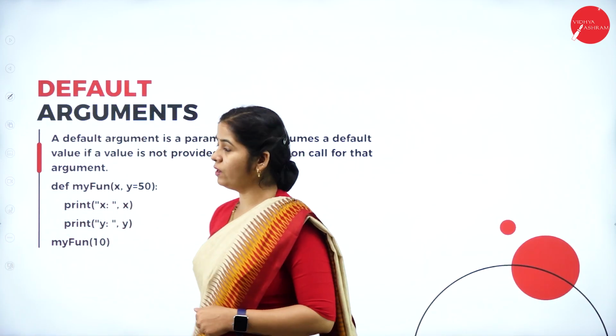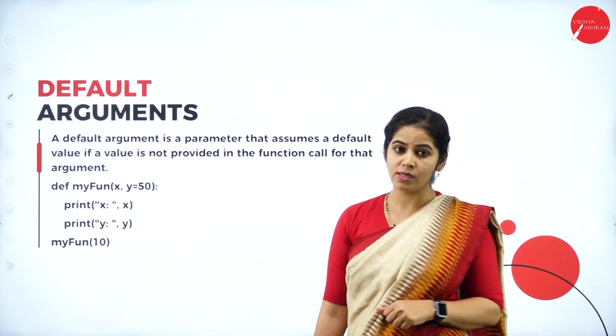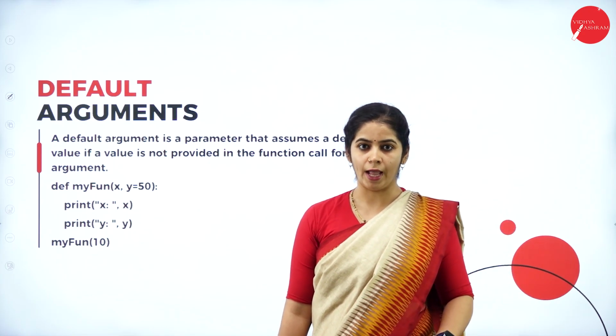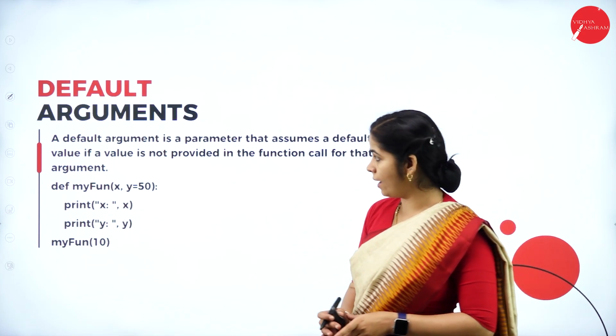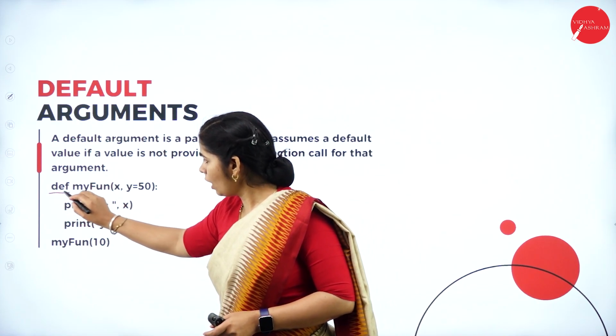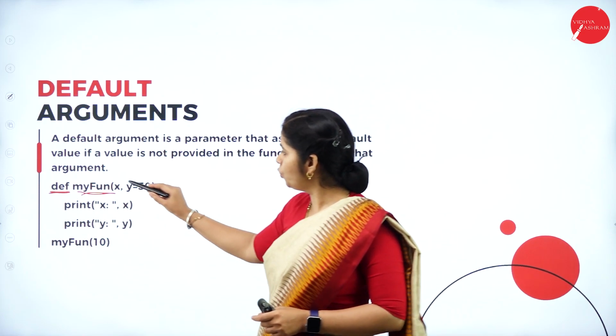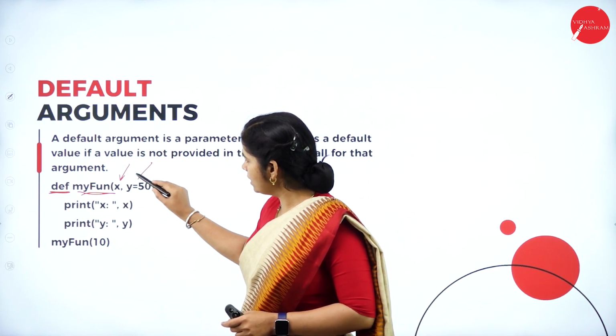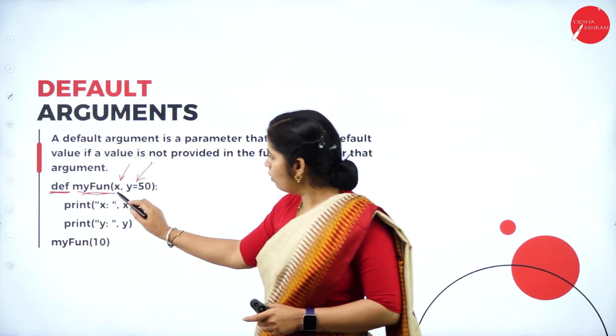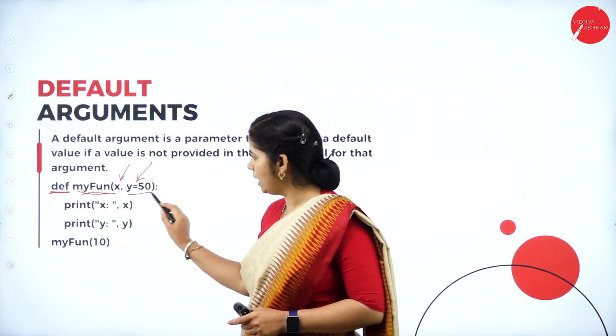The next type of argument is the default argument. It will take the default value when we have not declared one properly. Here we have the function definition. The name of the function is my function. I have two parameters, x and y. The x value is not initialized, the y value is initialized.